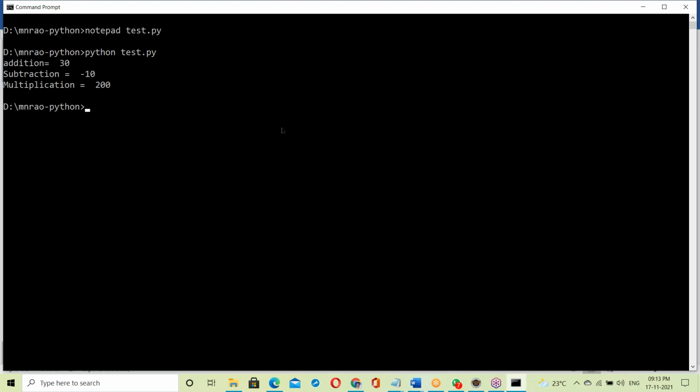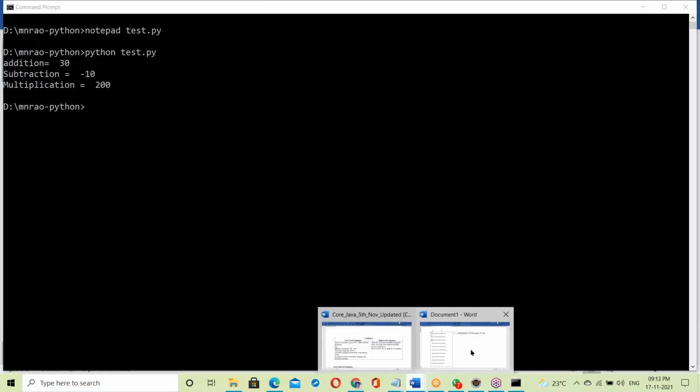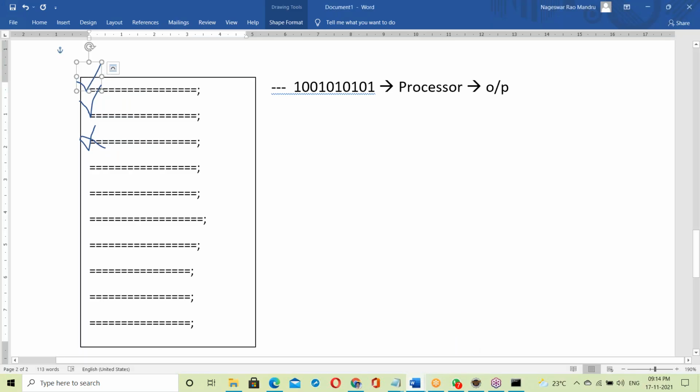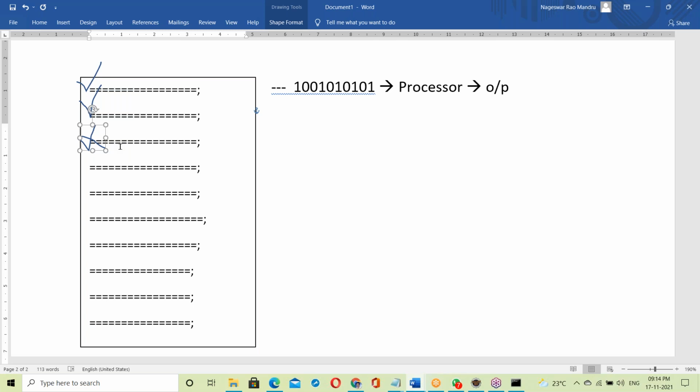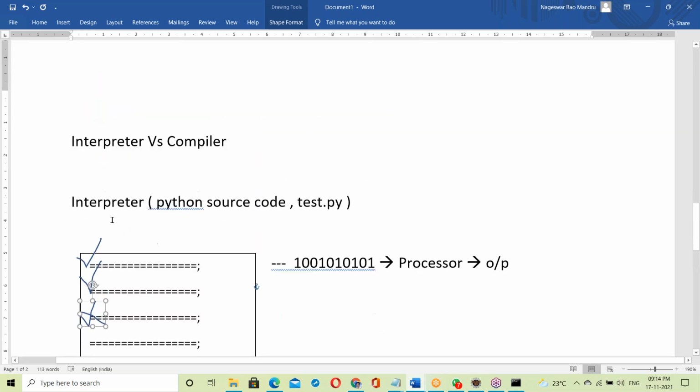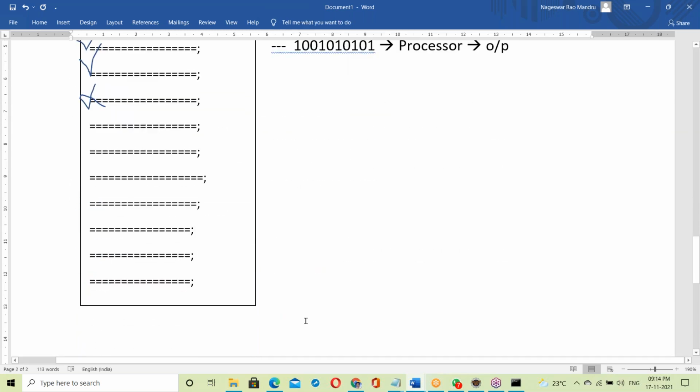That's it. This is the working of the interpreter. The interpreter checks the first line, if correct, executes. The next, if correct, executes. If something is wrong, it simply stops. The interpreter works line by line: first line checking, then execution; second line checking, execution; third line checking, then execution. Any error, it simply stops. That is the interpreter. Next, the compiler. Yes, for the same, how does the compiler work?